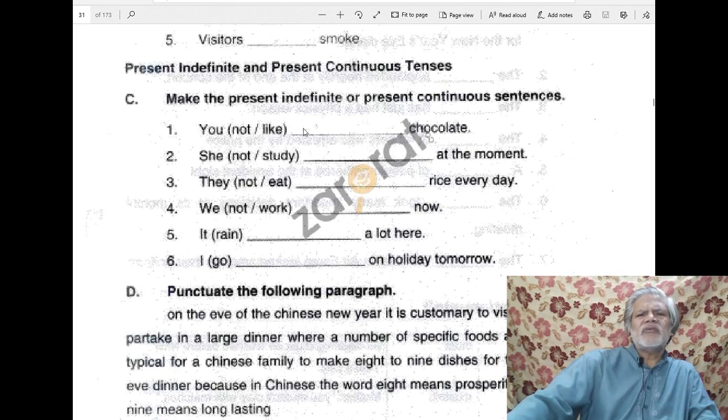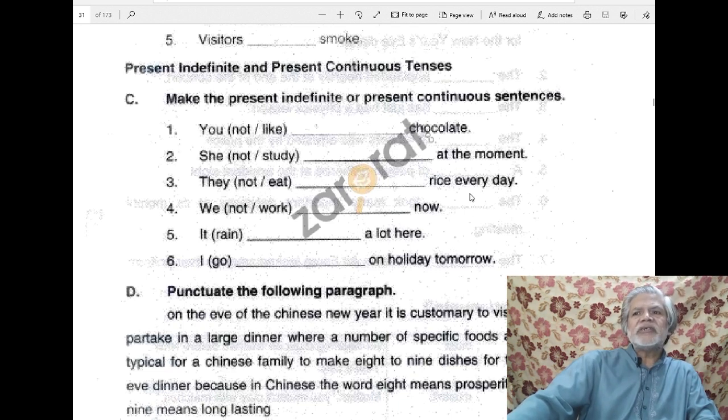Now, obviously here, like is a verb which is usually not used in continuous tense. We don't make continuous sentences with the verb like. So here indefinite tense is correct. You do not like. You are not liking will be wrong. You do not like chocolate. She not study at the moment. At the moment means now, at this moment. And whenever there is some indication of now, we may safely use continuous tense. She is not studying at the moment.